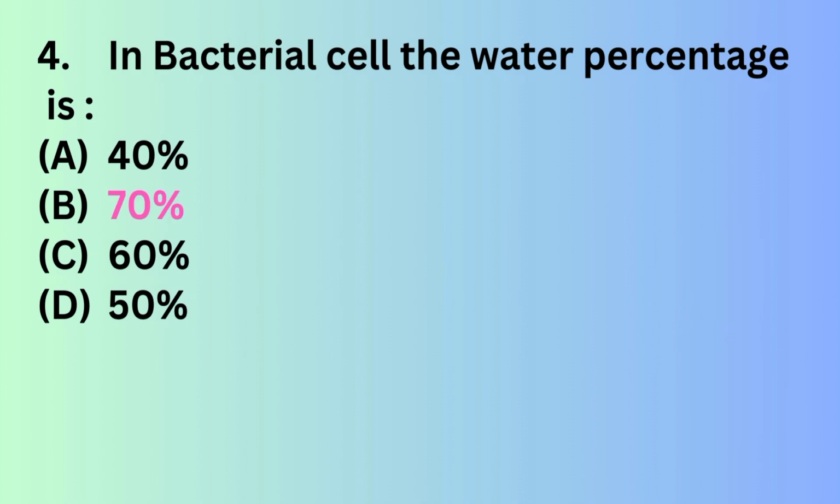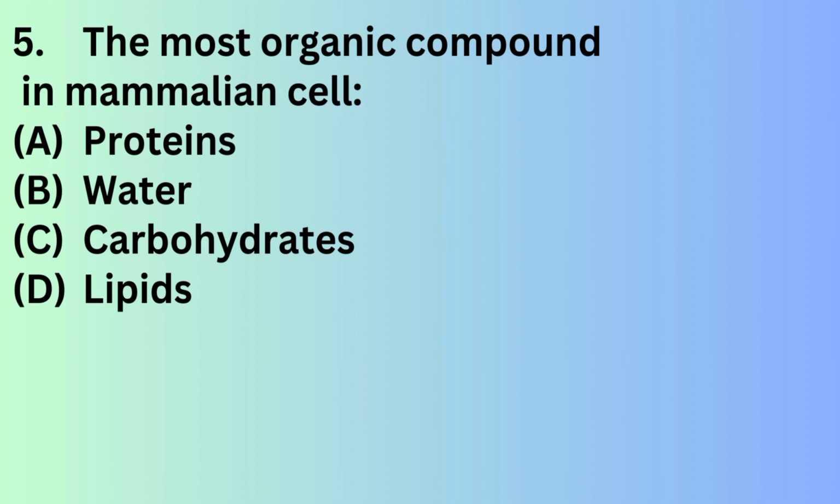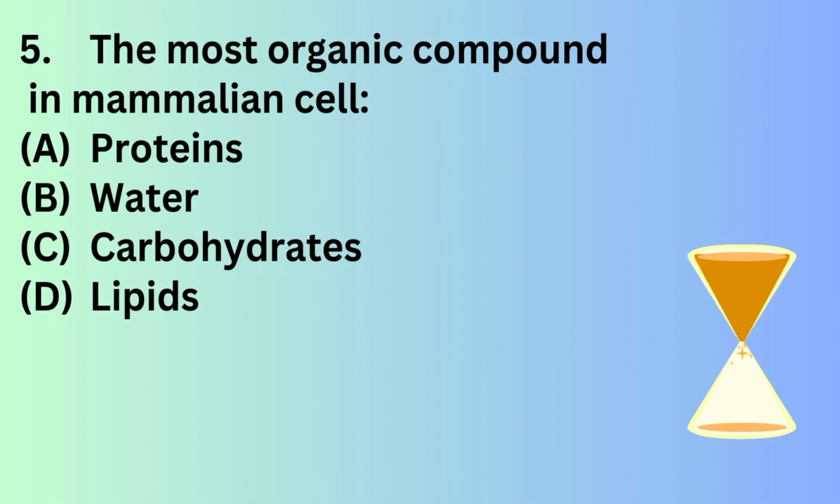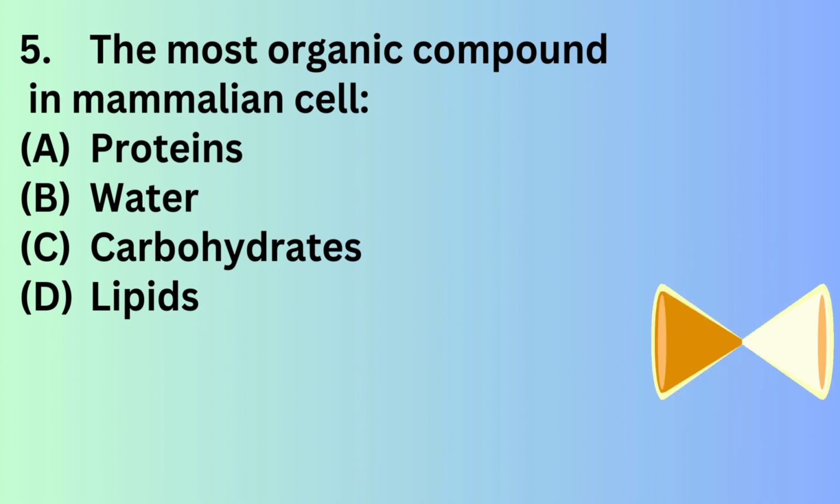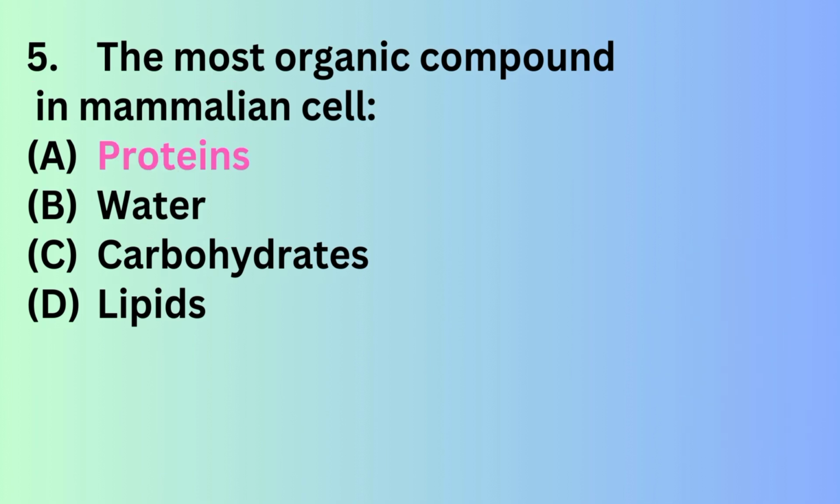Question number 5. The most abundant organic compound in mammalian cell is: option A, proteins; option B, water; option C, carbohydrates; option D, lipids. The correct answer is option A, proteins.